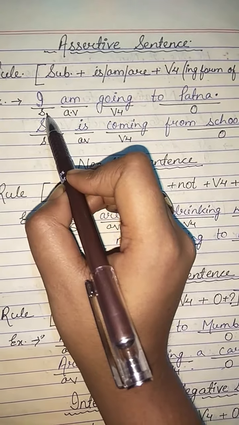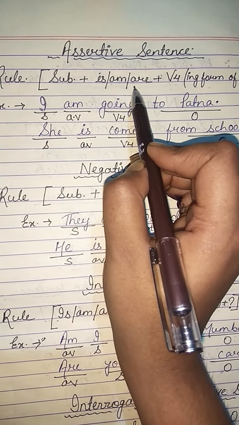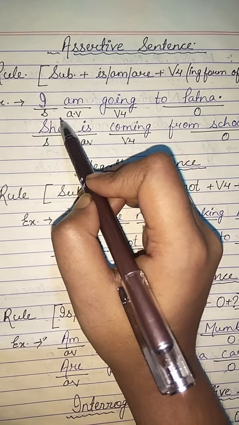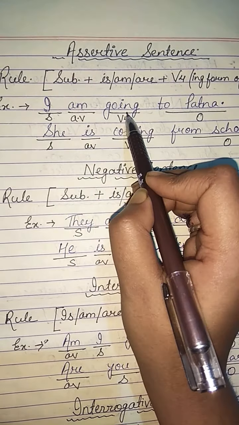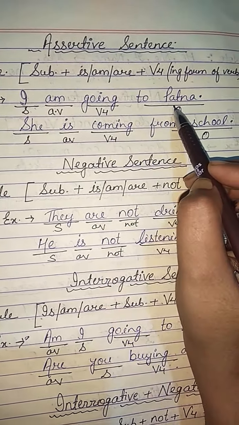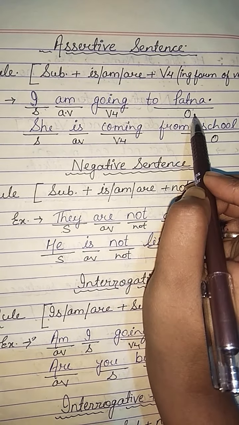I is subject. We add helping verb or auxiliary verb according to subject, and as you know, we always use am with I. So I am going, going is the fourth form of verb, ing form of verb, and Patna is object. So I am going to Patna.